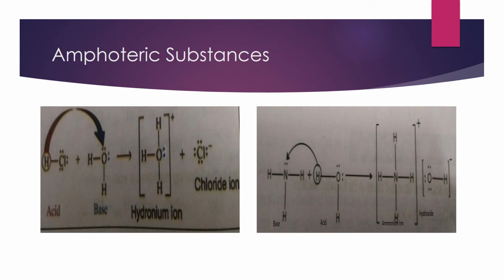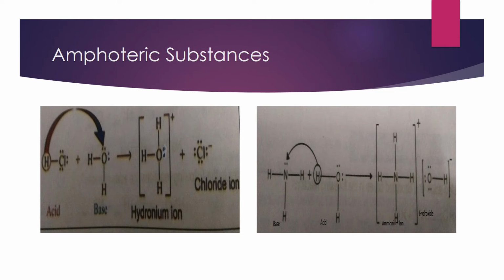In both these examples, water is behaving in a different way. In one example it is acting as the base, and in the other example with ammonia it is acting as the acid. Such substances which behave both as an acid or a base, depending on the other reactant, are called amphoteric substances.